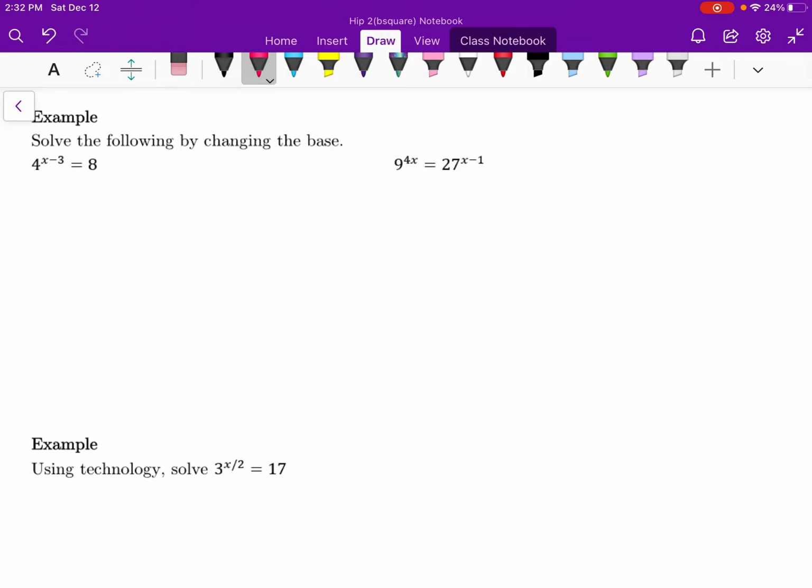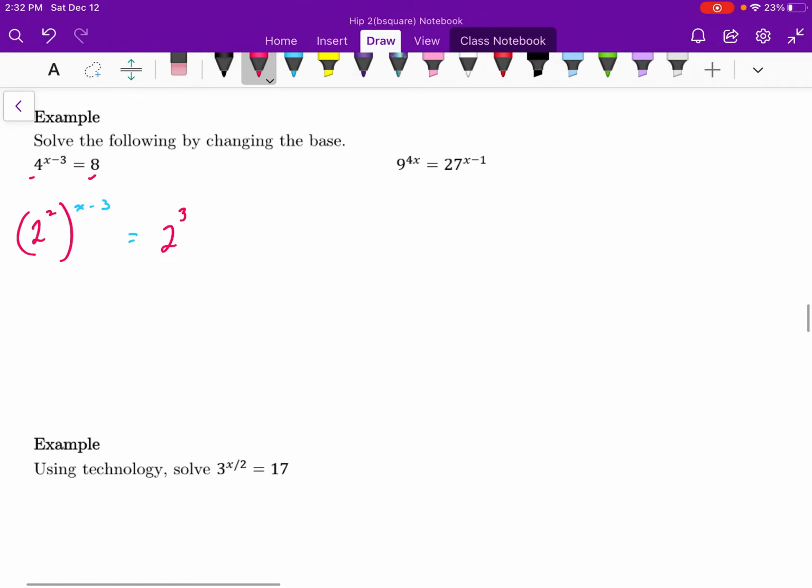So what we're going to do is each of these numbers, we're going to change them to the lowest prime base. So when I look at my base here, I have 4 and I have 8. The lowest prime base, I think, will be 2. So really, there's 4 to the x minus 3 is equal to 8.